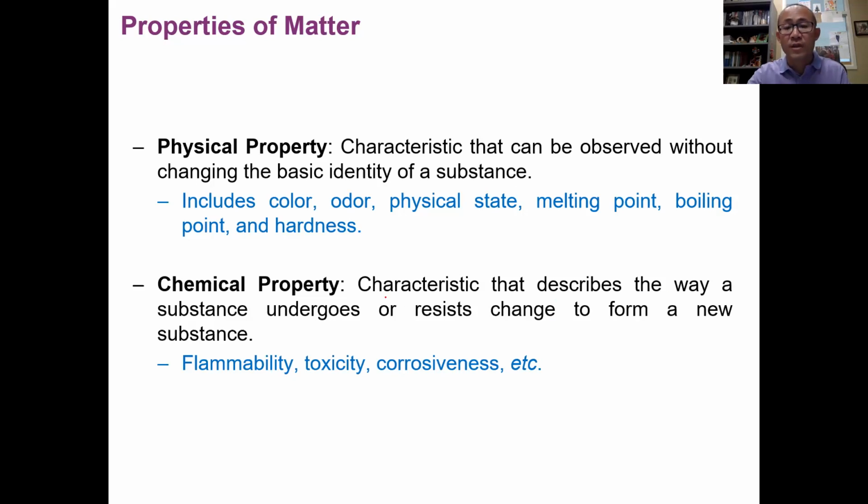On the other hand, if a property is observed when the substance undergoes change to form a new substance, meaning the identity is changed, we call the property a chemical property. Normally flammability, toxicity, or corrosiveness are chemical properties because these properties are observed when the substance undergoes a change of identity. For example, flammability.